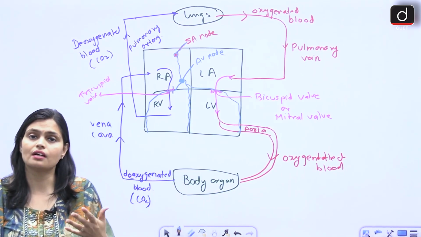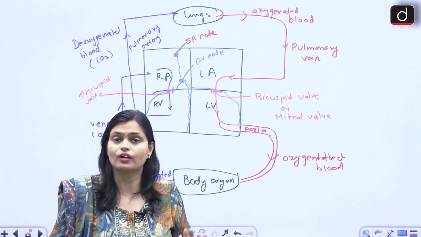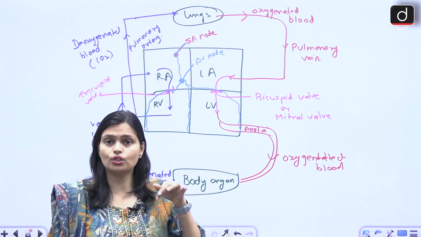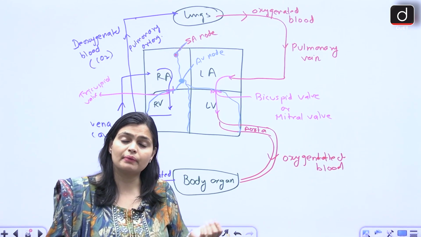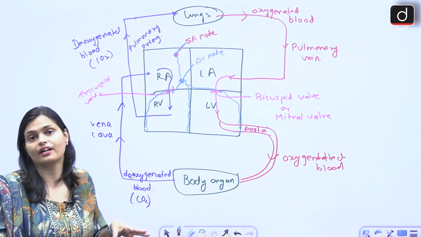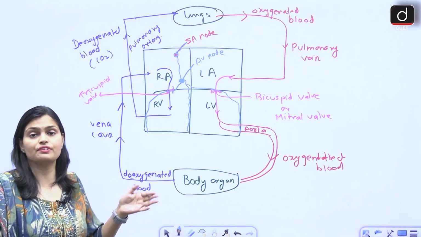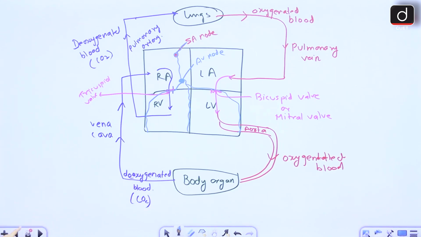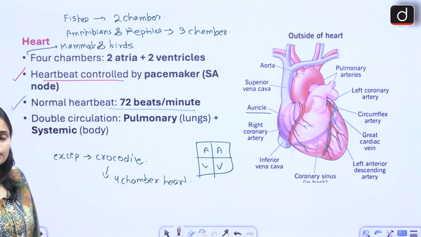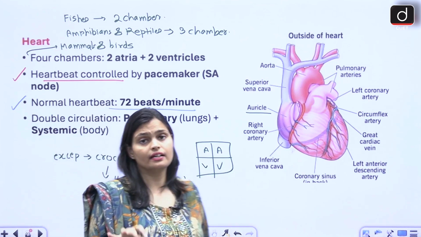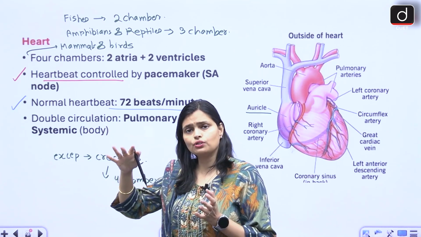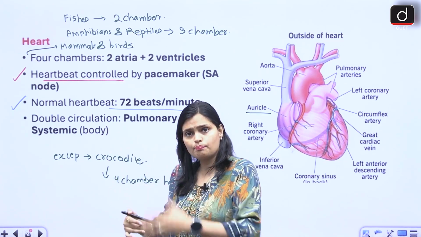Okay? Now what happens, sometimes when the SA node is not functioning properly, in that case the doctor inserts a pacemaker via surgery below the collarbone, right? And in that case, the nerve impulse received by the pacemaker is given to the heart for contraction. That's why it is also called the artificial pacemaker of the heart. Normally our heart beats 72 times per minute in an adult. In children or infants it is sometimes 100 also. Why? Because their body is very small, very short, so it takes very little time to pump the blood to the whole body.